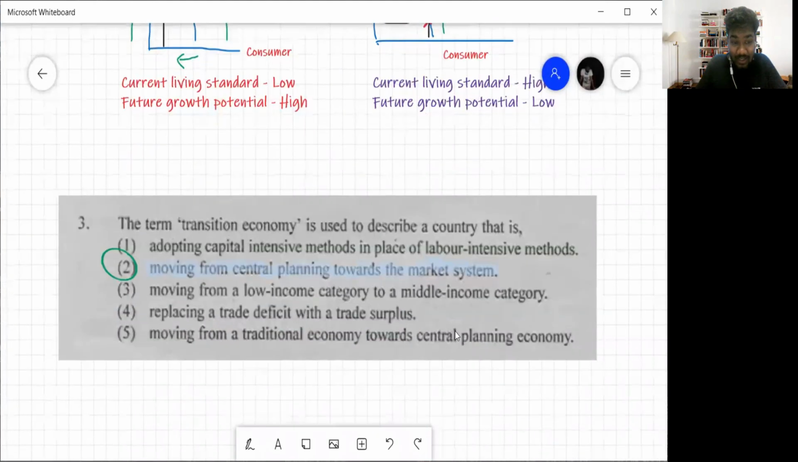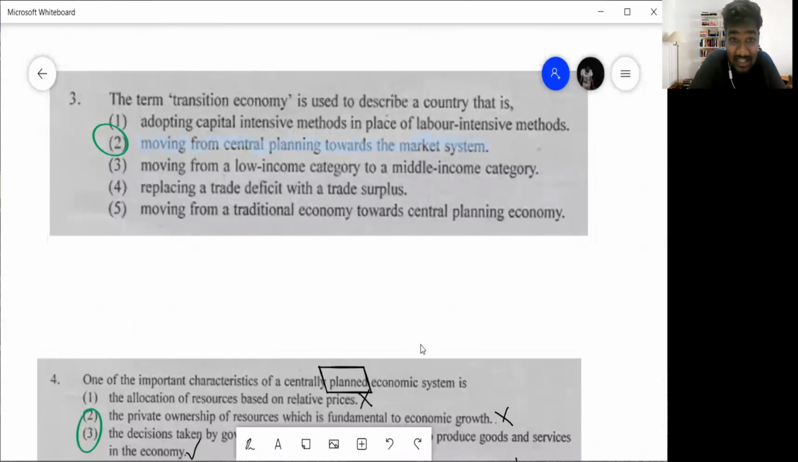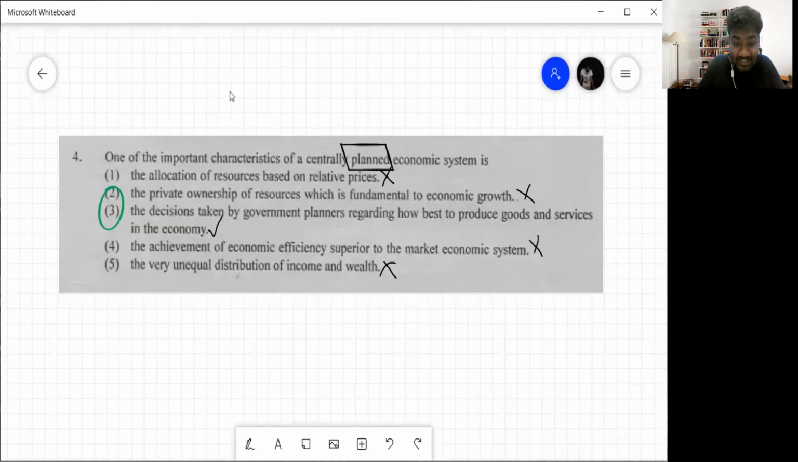We'll then get into this. It's a purely theoretical question. What is a transition economy? Remember that a transition economy is an economy that is moving from a centrally planned economic system to a market economic system. Earlier, most of the economies were planned economies run by the government. For example, China mainly. China was mainly run by the government, but now they're moving towards a market economy. So a transition economy is an economy moving from central planning to a market economy. It's purely theory. Answer is number 2.